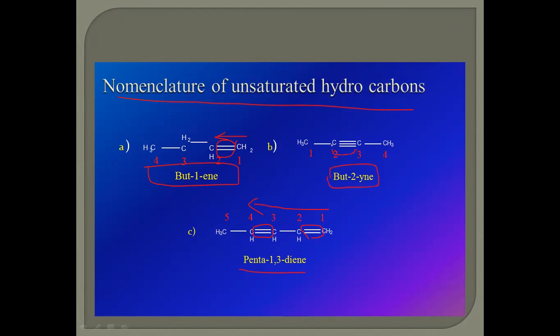Butyne: a triple bond is present. Here the triple bond is present at the center of the carbon chain of butyne, so you can start numbering from either left to right or right to left. The lowest number always goes to the unsaturation present in the structure.